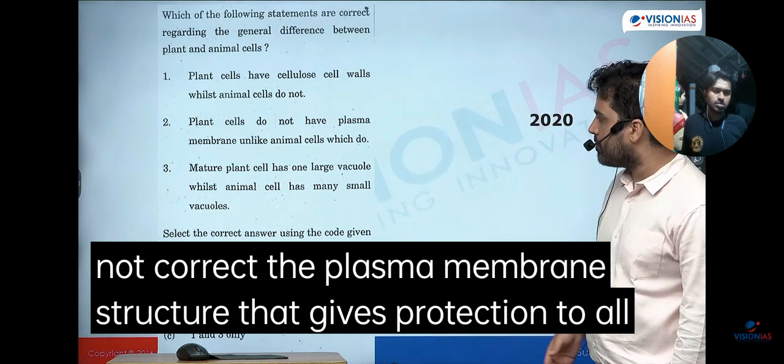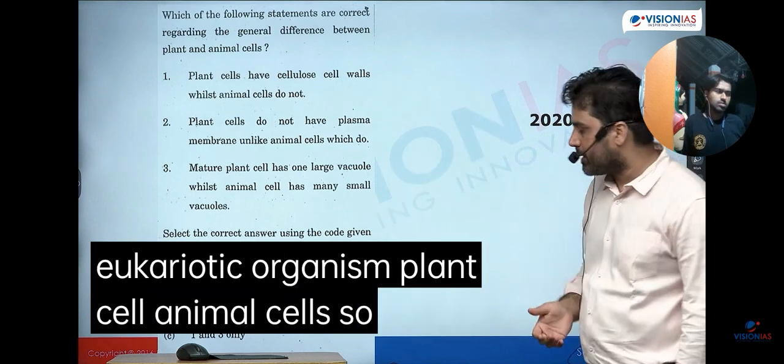जो plasma membrane structure है, that gives protection to all eukaryotic organisms, चाहे वो plant cells हो, चाहे वो animal cells हो. So ये बहुत आसान question था. Here the answer was 1 and 3 only.